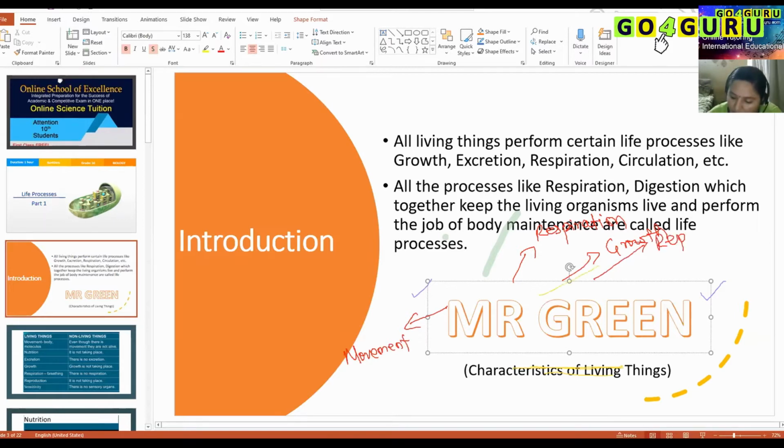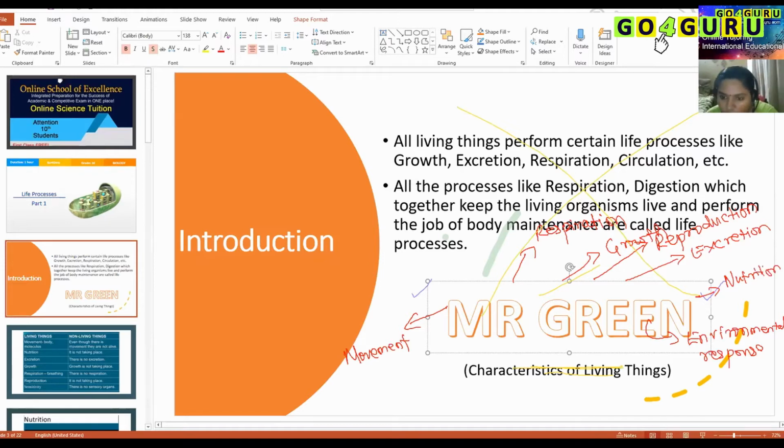reproduction. Yeah, reproduction. And this E stands for excretion. And this second E stands for environmental response. And this N stands for nutrition. Guys, are you all clear? This is a short form to describe all the characteristics of living things. Only when any organism performs all these 7 characteristics do we consider it a living thing.